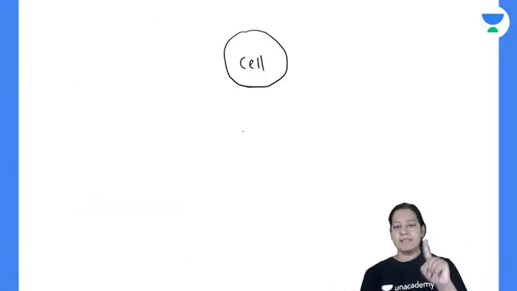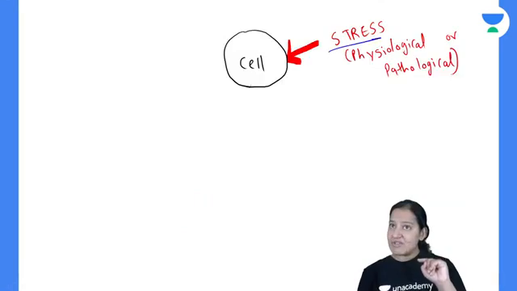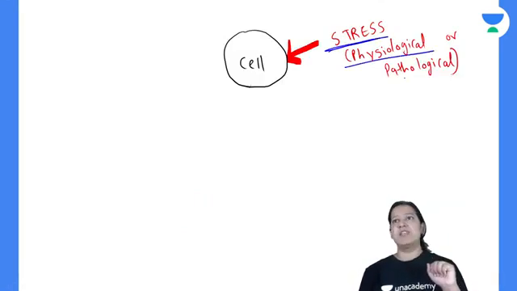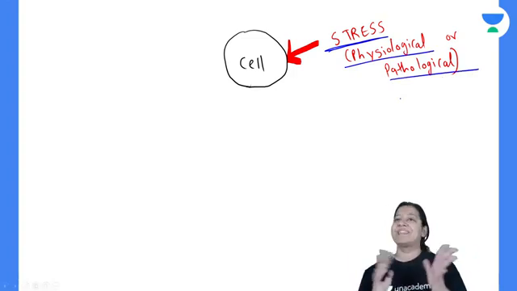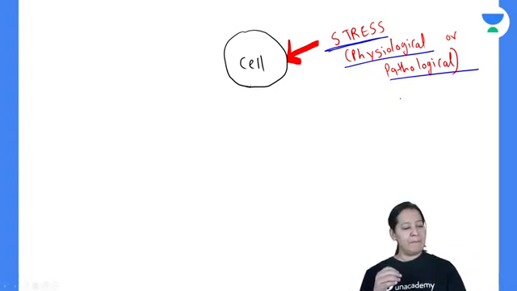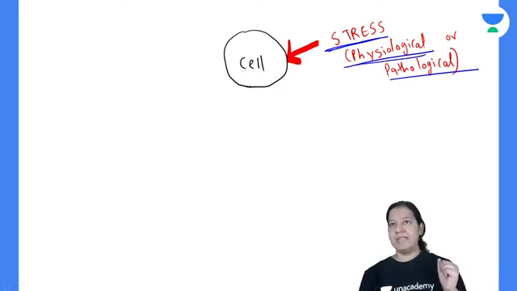So whenever this is a cell, whenever any stress is acting on the cell, whether it is physiological or pathological. What is the difference between physiological and pathological? Basics. What is the difference between physiological and pathological? Physio and patho. So physiological means that is normal. That is considered as normal.